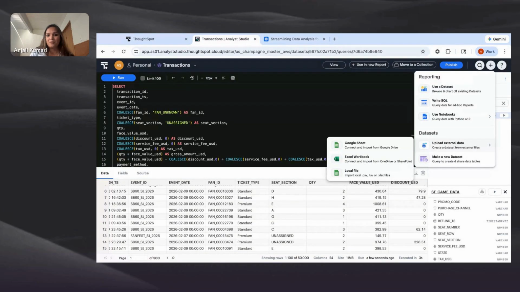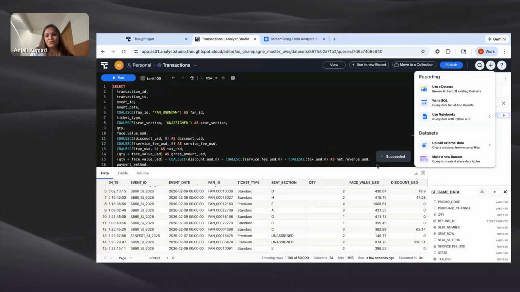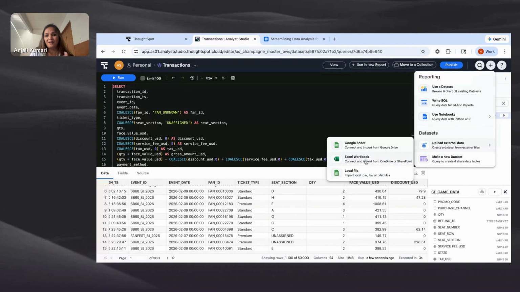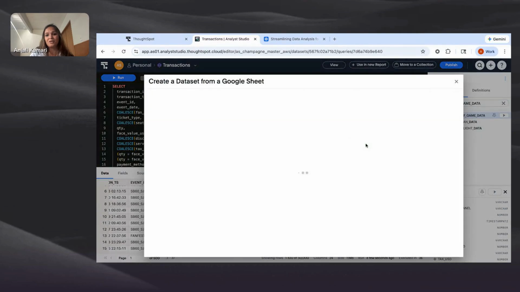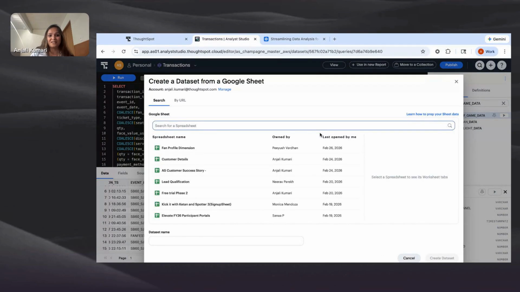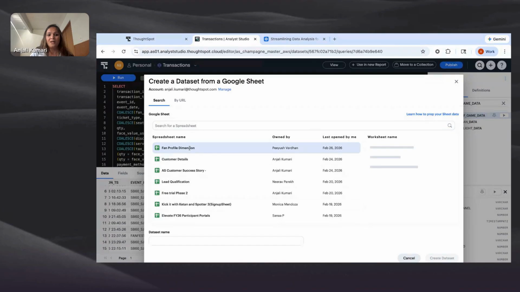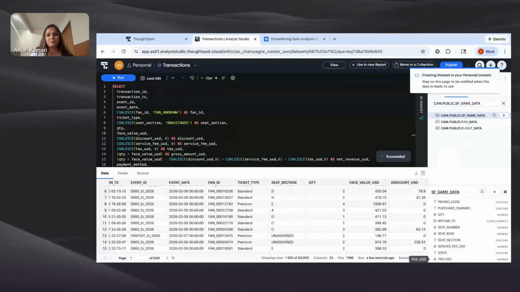So the data prep capability on ThoughtSpot allows me to connect to various flat files. For example, you can have a local file, Excel, or Google Sheets. In this case, I'm going to use Google Sheet. I've already connected my Google Sheet with ThoughtSpot, and I'm going to choose the right data set here. Now, what I'm essentially doing is connecting to Google Spreadsheet and creating a data set from that Google Sheet.